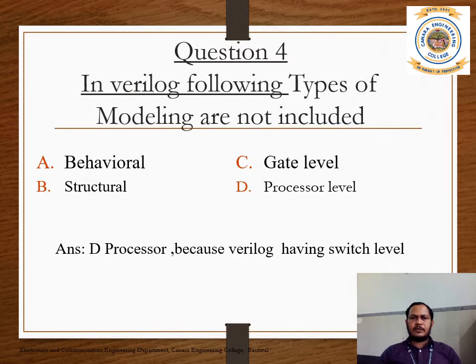Fourth question: in Verilog, which of the following types of modeling are not included? Just remember, not included. The options are behavioral, structural, gate level, and processor level. We have behavioral, structural, gate level, and switch level in Verilog HDL. Processor level is not included in Verilog HDL. The answer is D.